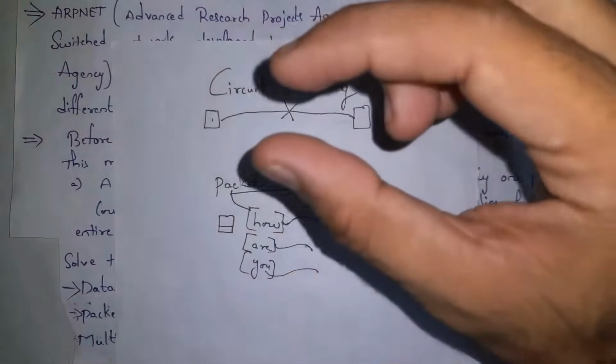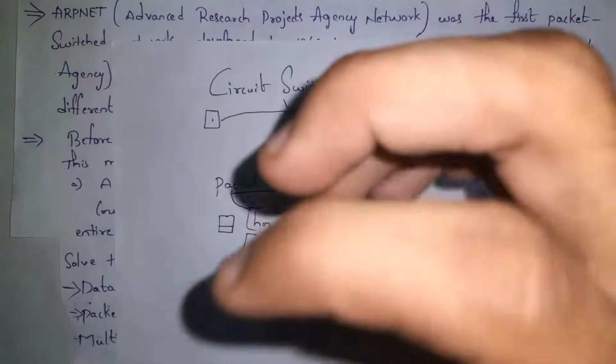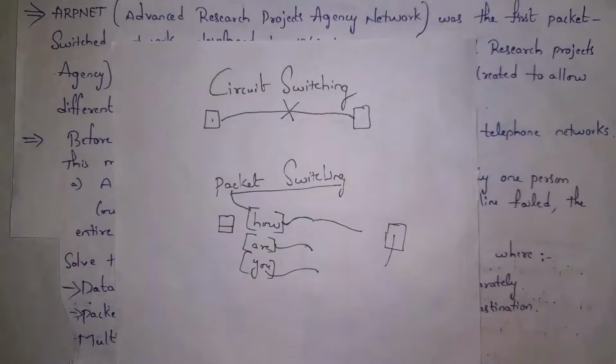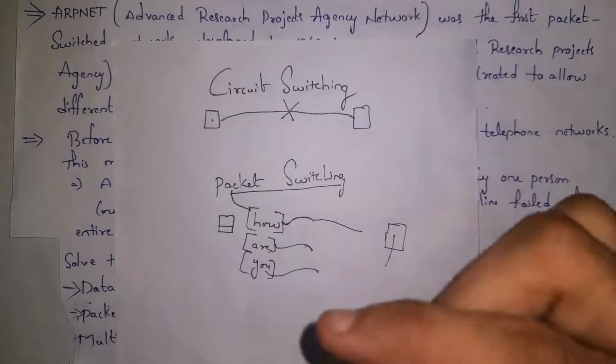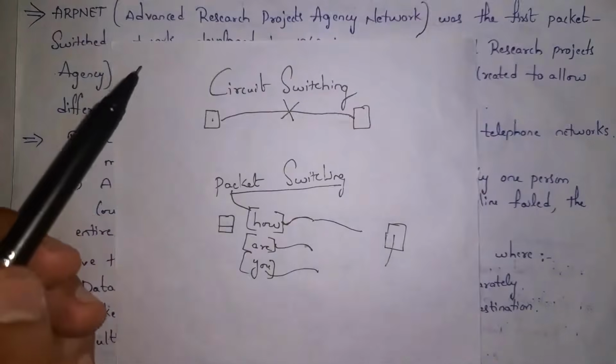When compared to circuit switching, in packet switching, data is transferred in the form of packets. So data transfer is very fast as each packet will find the best route. This is the difference between packet switching and circuit switching.